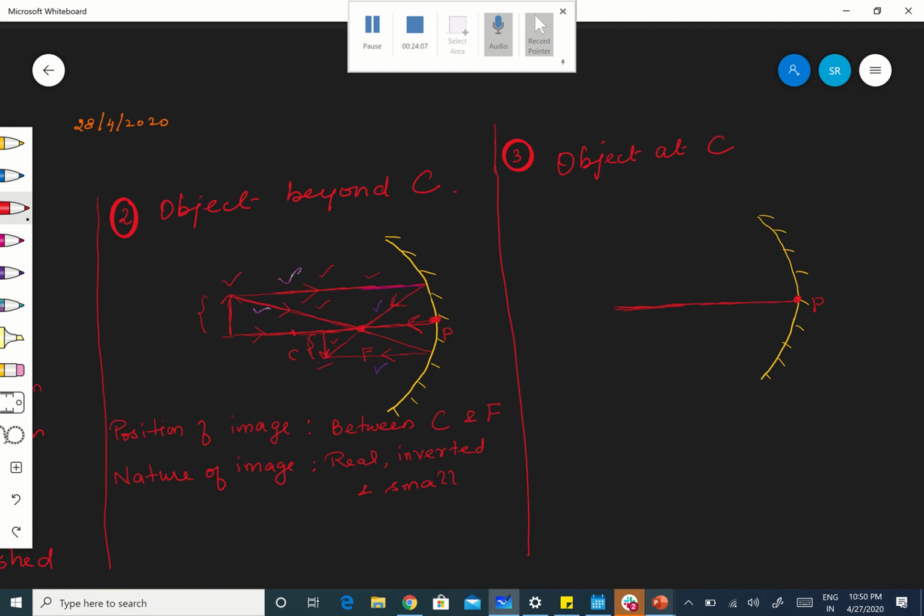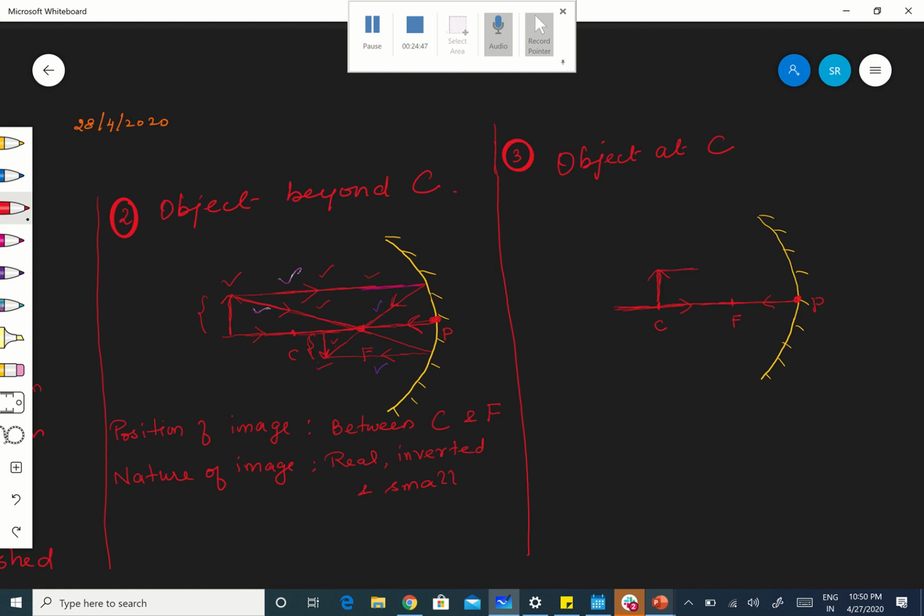Draw a single line for the principal axis. Right. Now you have to mark the focus F and C. PF is equal to FC. Now keep the object at, where are you keeping the object exactly? At C. Keeping the object at C. Now you take two rays. What are they? One ray by default is passing along the principal axis, and it is retracing its path. Apart from that, I need two rays. What are they? One parallel to the principal axis.